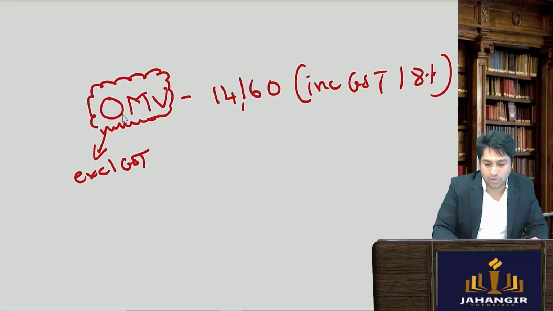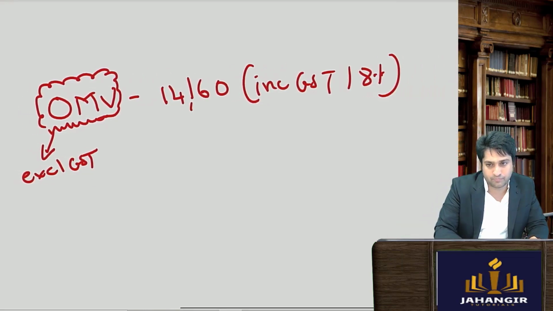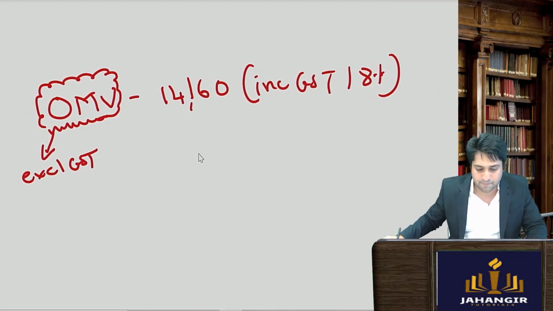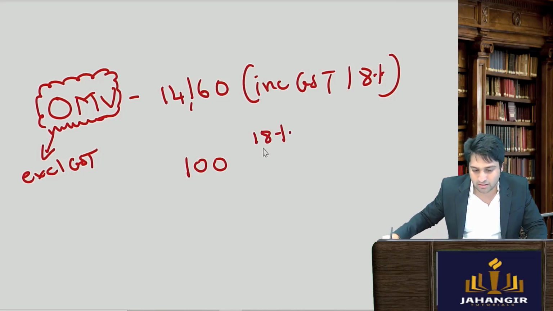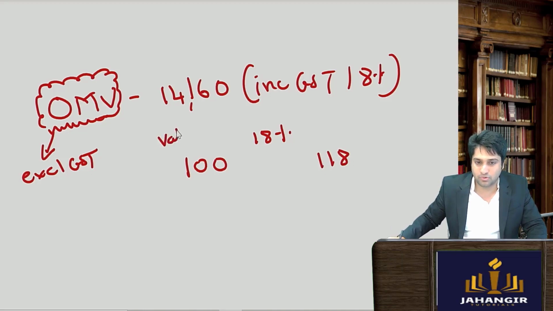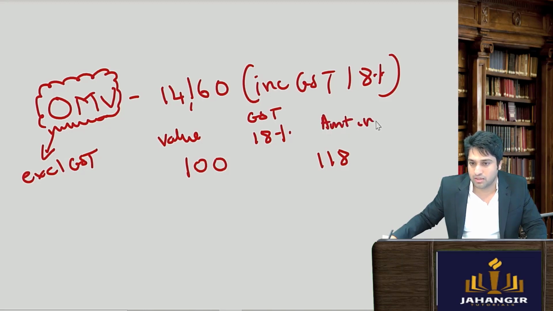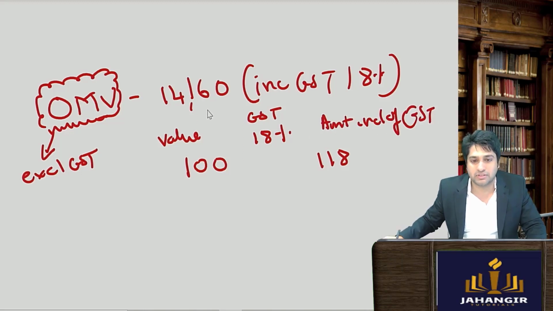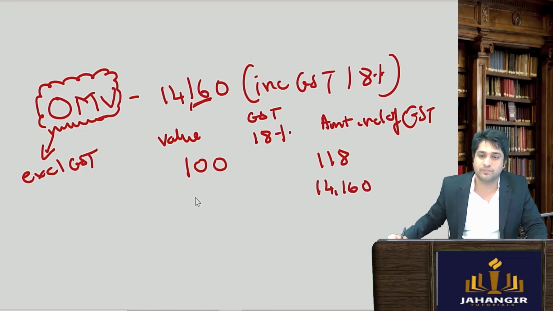Value चाहिए हम लोग को. तो value कैसे ढूंढेंगे हम लोग? अब इसके calculation methods होते हैं. So if I say 100 at the rate 18% grows on to become 118. So this is the value. GST rate इतना है और यहाँ पे amount inclusive of GST. So this is the amount inclusive of GST is how much? 118. So this amount includes, so I can write it here, 14,160.